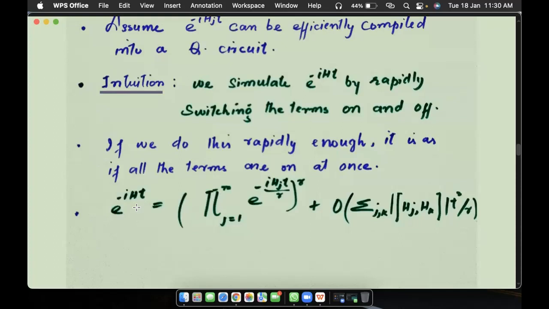So finally, our evolution operator, e to the power minus iHt, would be equal to the product of all those evolution operators, e to the power minus i a_j H_j t divided by r, with the whole thing to the power r, plus this commutator term of H_j and H_k, which basically gives us the error, how much error we are getting. And this r represents the number of time steps. So the greater the number of time steps, the smaller our error will be.